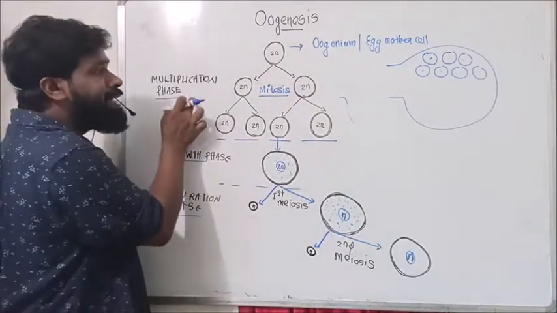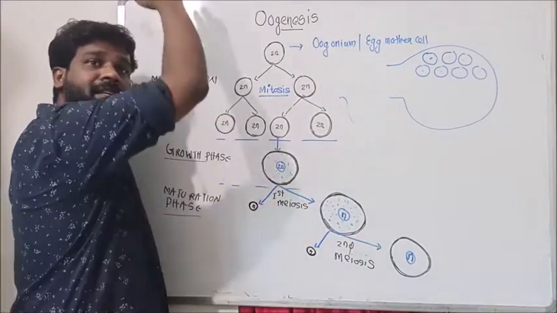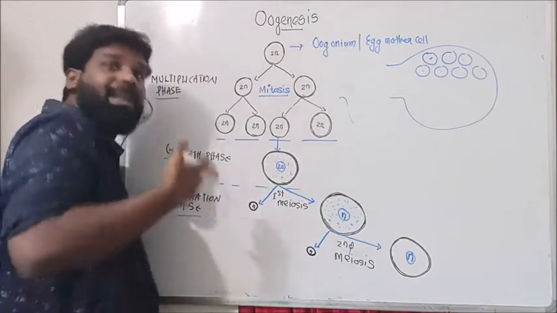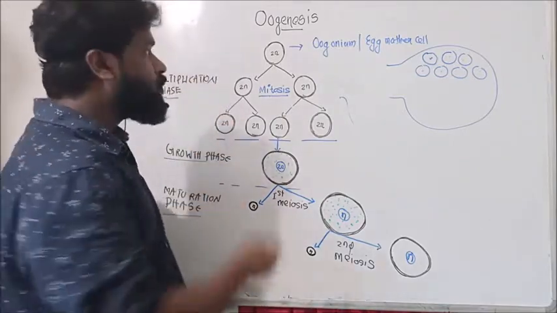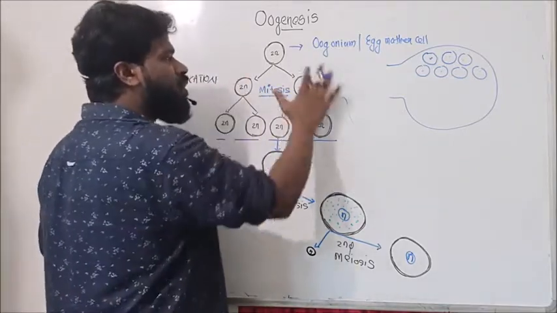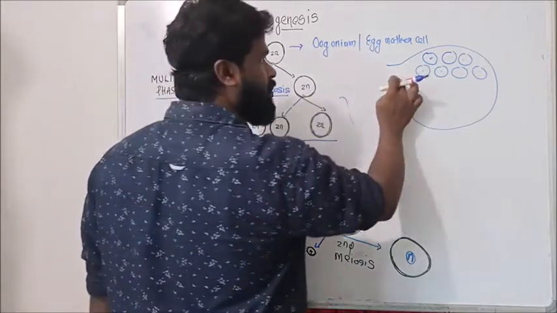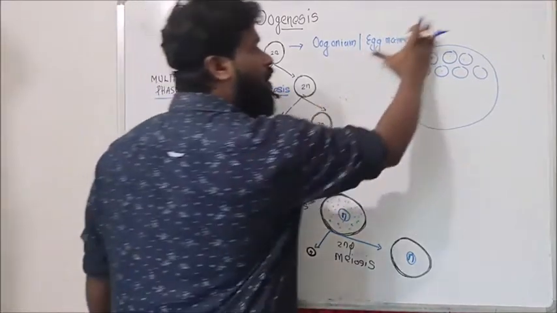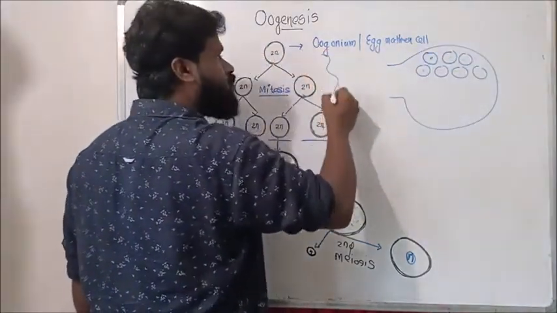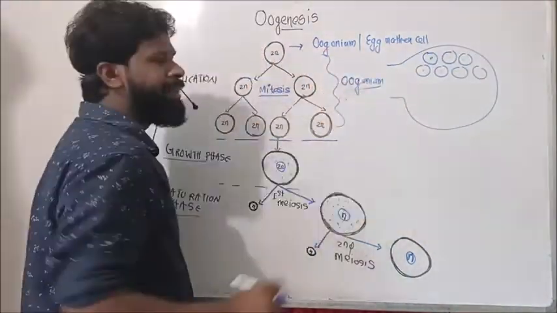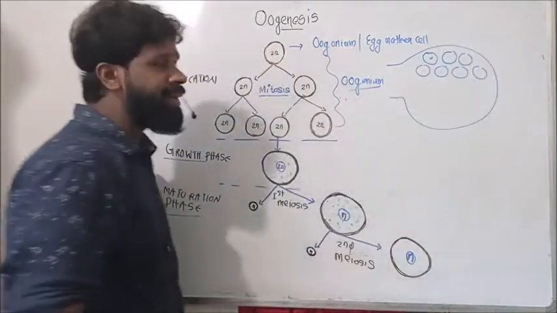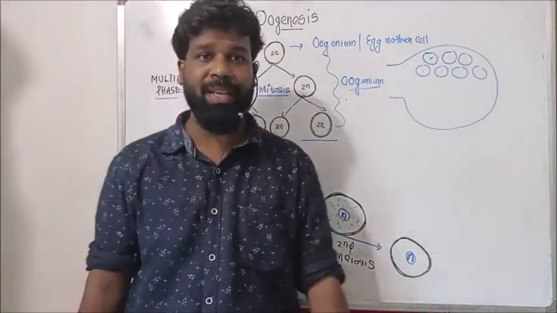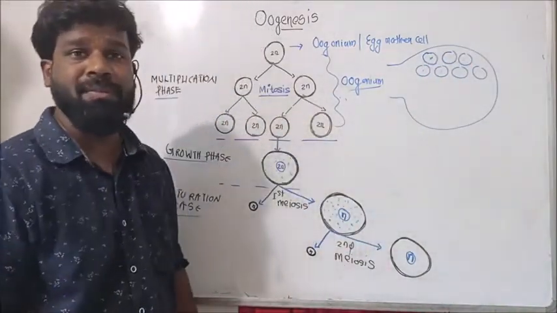That means the multiplication phase takes place in the embryonic ovary, before birth. Millions of oogonial cells are formed by mitosis in the embryonic ovary.